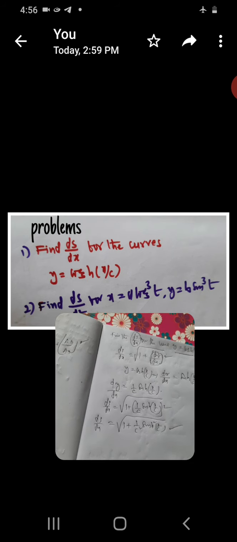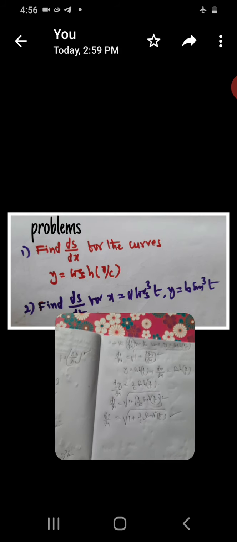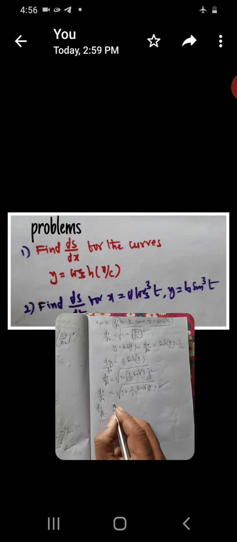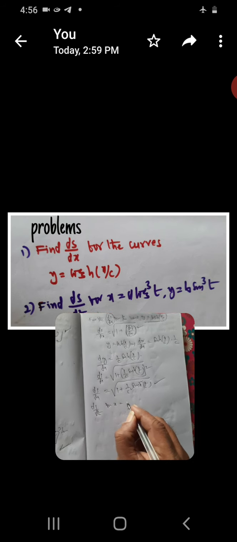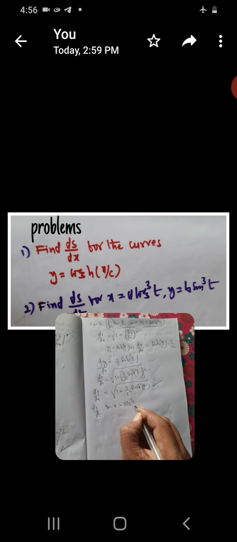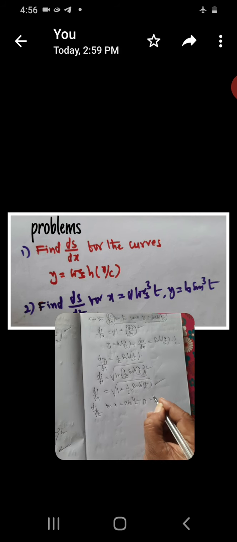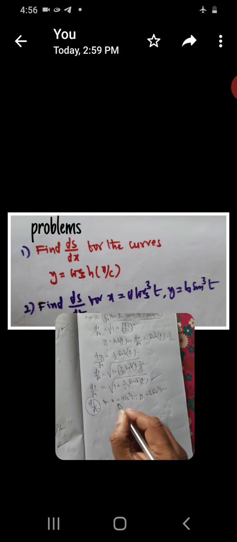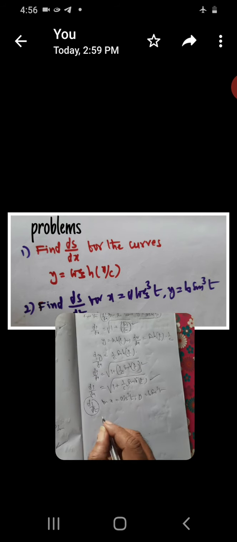Now, to find this arc length, another problem is given. Find ds by dt for x is equal to a cos cube t, y is equal to b sin cube t. Here x is a cos cube t, y is equal to b sin cube t.